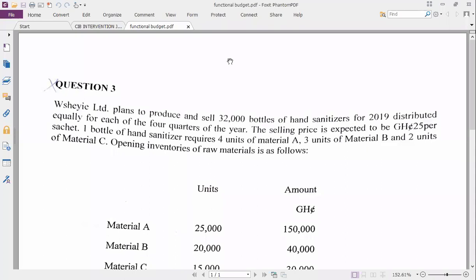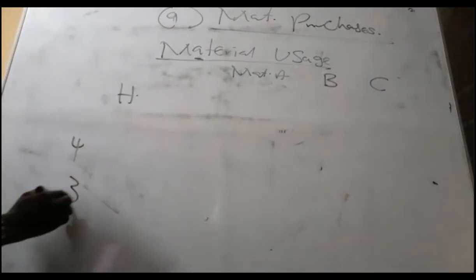Okay, so let's go. Some part of the question says that a bottle of hand sanitizer requires 4 units of material A, and 3 units of material B, and 2 units of material C. So it's 432. That's the formation. 432. Write them here.